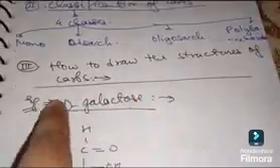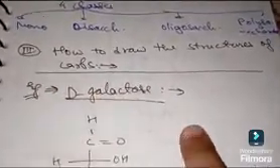Now, how to draw the structures of carbohydrates. For example, we take the example of, no, not here. This was written wrong from here. We took the example of glucose.